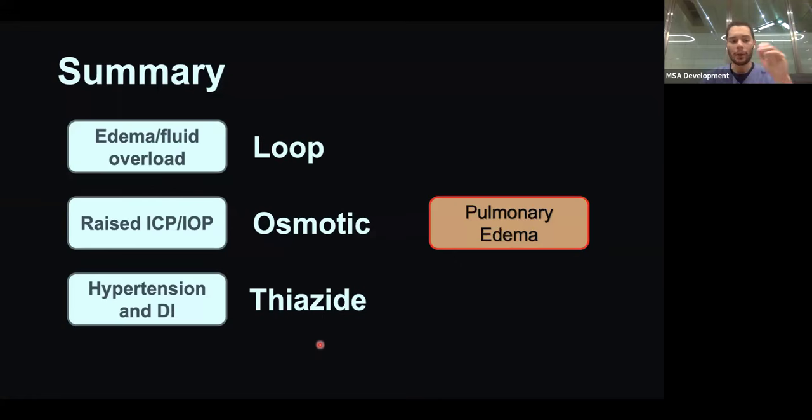Now over here is a summary of basically everything before, except nephrolithiasis and kidney. And so loop, osmotic, and thiazide diuretics: do not give in pulmonary edema. Boom, that's done for this lecture, inshallah. No question out of what I just mentioned.